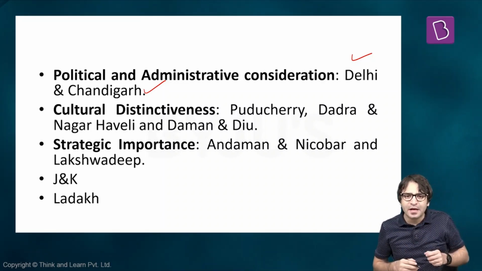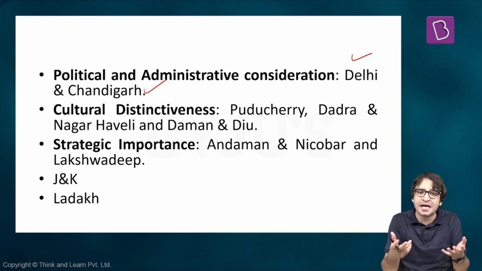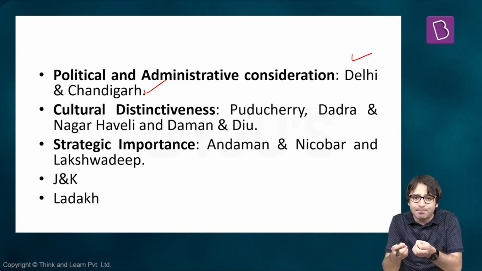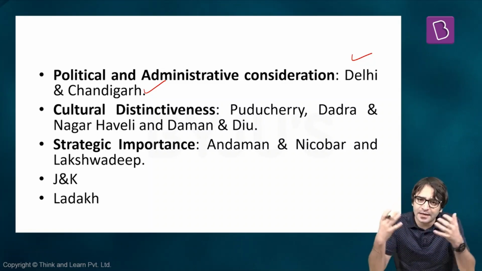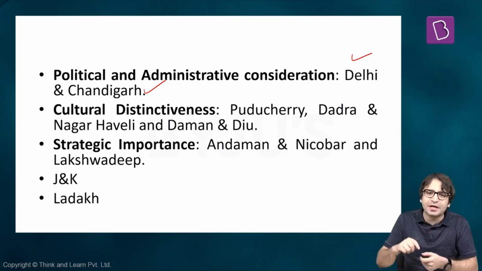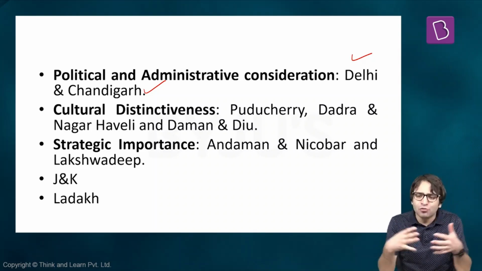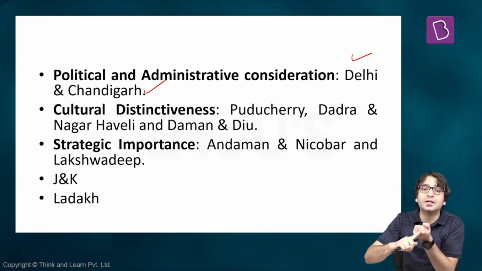But the question arose over Chandigarh. Punjab laid its claim on Chandigarh. Haryana also laid its claim on Chandigarh. Chandigarh, this beautiful city, smokeless city, designed by Le Corbusier. The question was whether Chandigarh would be part of Punjab or part of Haryana. Ultimately, the central government decided that for 10 years, we should have Chandigarh as a union territory, and then after 10 years, we will decide whether Chandigarh will be part of Punjab or part of Haryana. But those 10 years are still not over. That means since there is no clarity, no consensus on Chandigarh, Chandigarh remains a union territory. For political reasons, Chandigarh is a union territory.